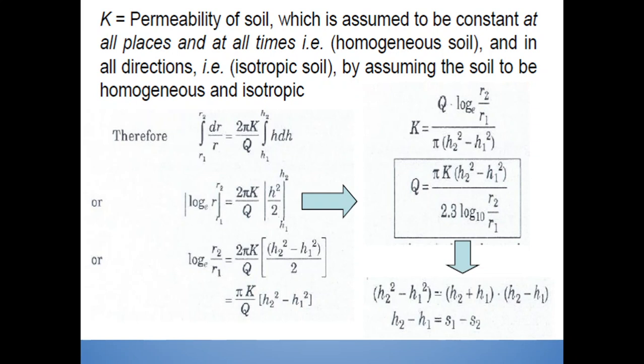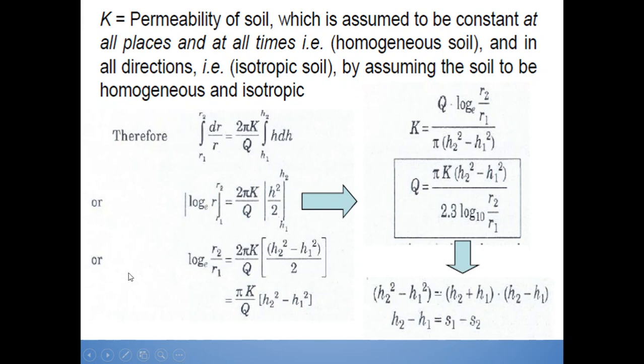By assuming the soil to be homogeneous and isotropic, the value of K can be considered a constant. So simplifying this integration, the integral of dr upon r from r1 to r2 is equal to 2 pi K upon Q, which is constant, times the integration of h dh from h1 to h2.